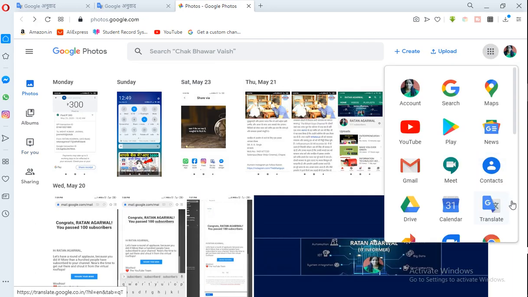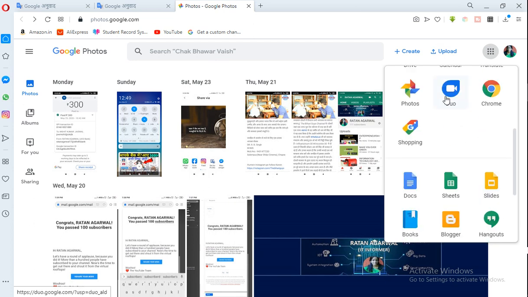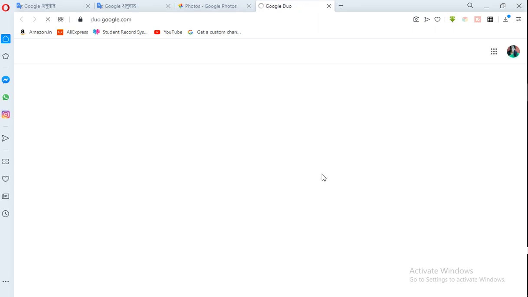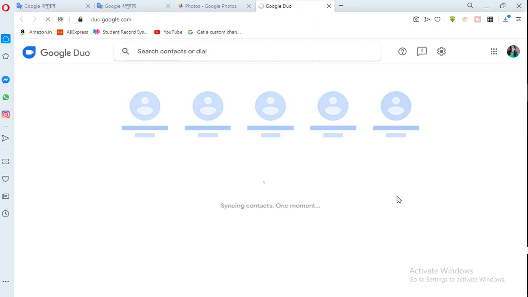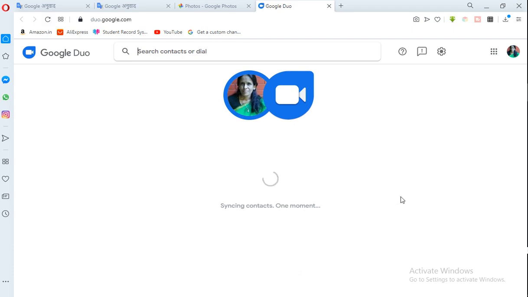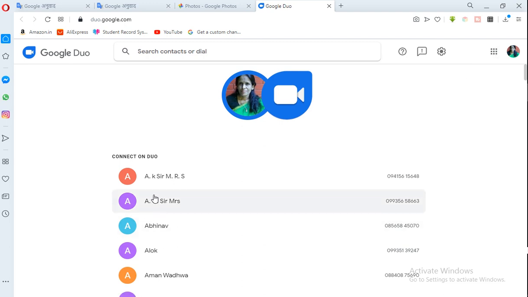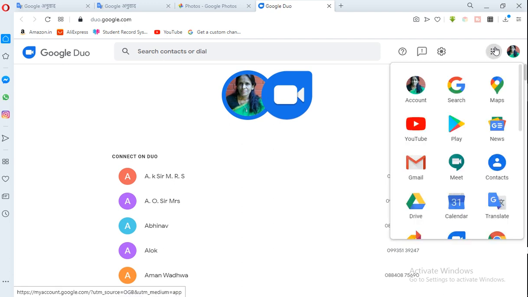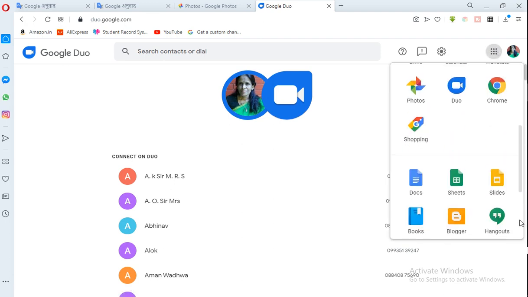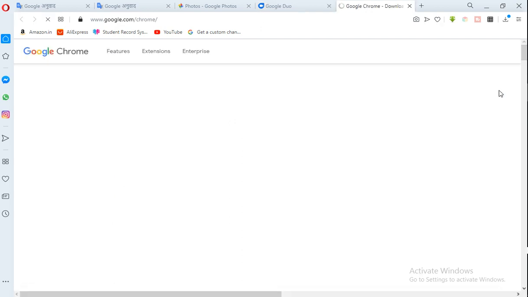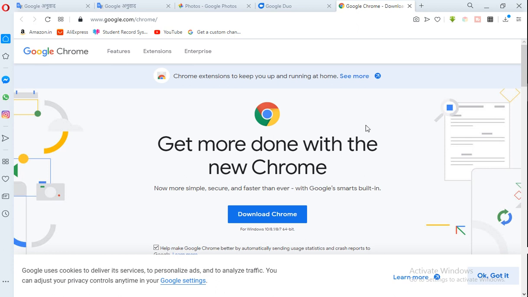Next is translation, photo, then Duo. This is again a meeting facility, but for that you must have an account, and you can add people in that, and then you can do the meeting with them. Suppose you call someone, then he will come there and you can do the meeting with him. For these types of things I need your support, students or teachers, so I can do the meeting with all of you.